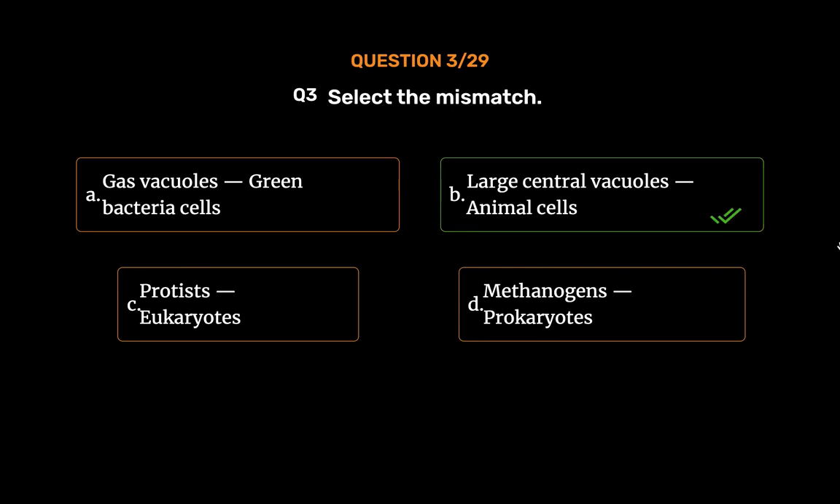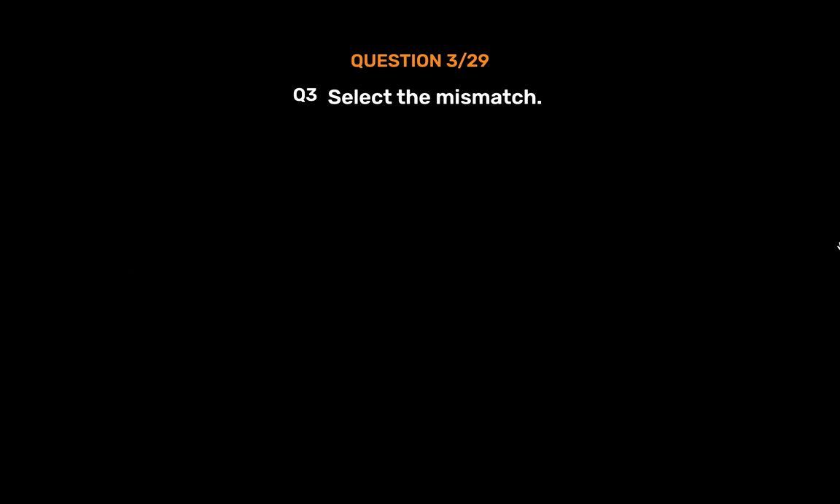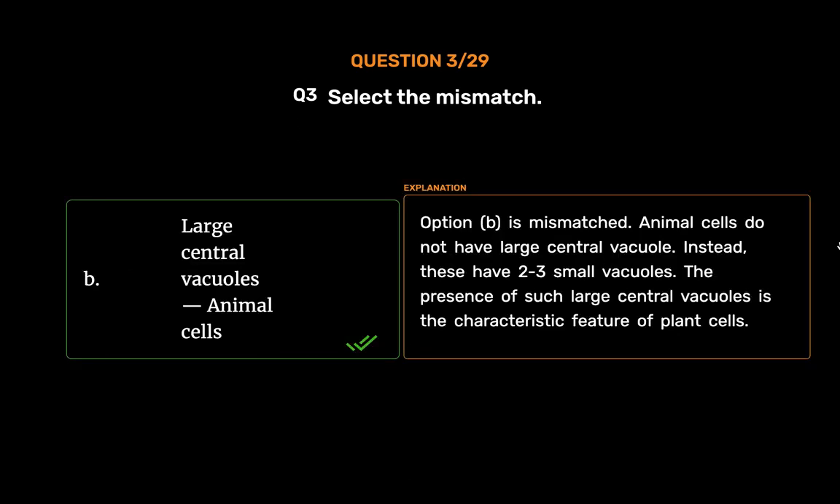Large central vacuoles, animal cells. Option B is mismatched. Animal cells do not have a large central vacuole. Instead, these have 2 to 3 small vacuoles. The presence of such large central vacuoles is the characteristic feature of plant cells.